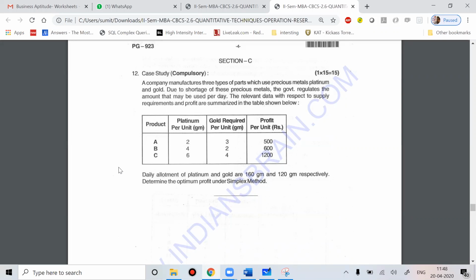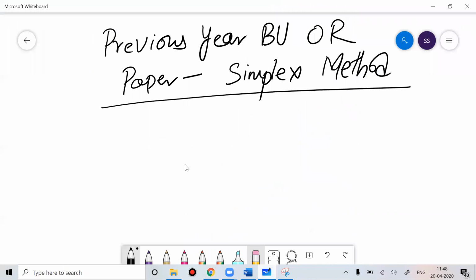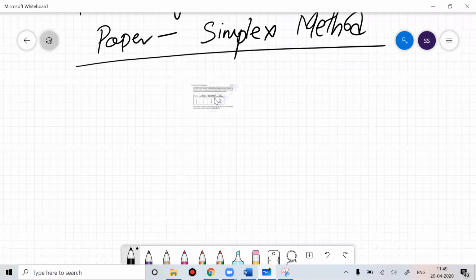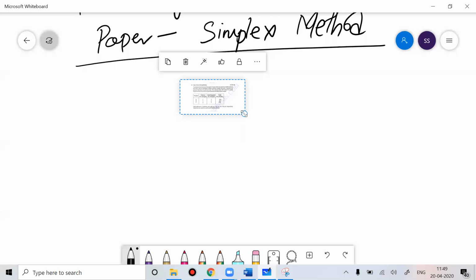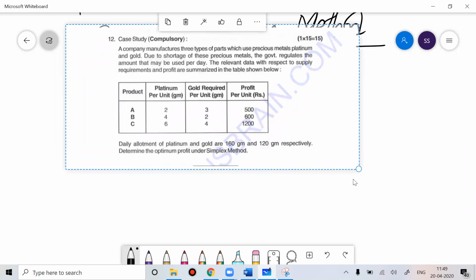That confusion should be cleared in your mind when you read this question, because this is 100% coming in your exam. There's no doubt on that part. So you can see this question.